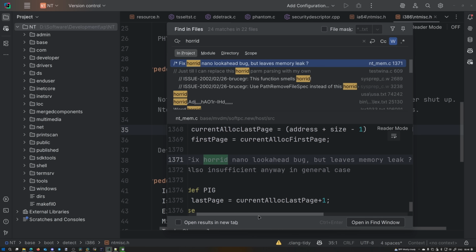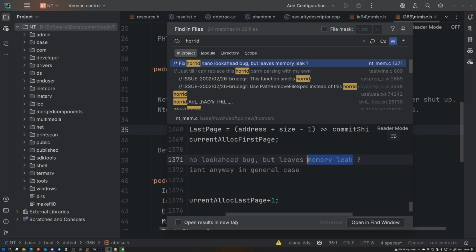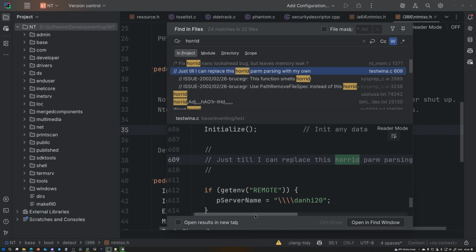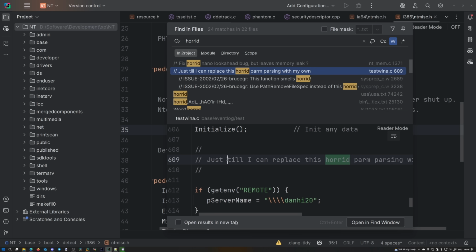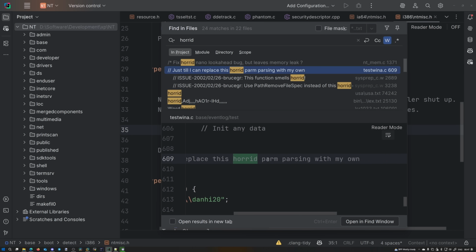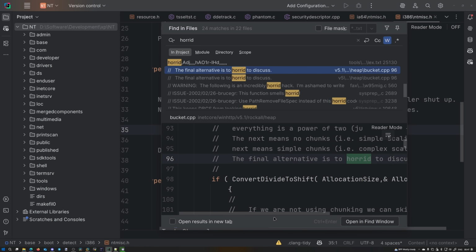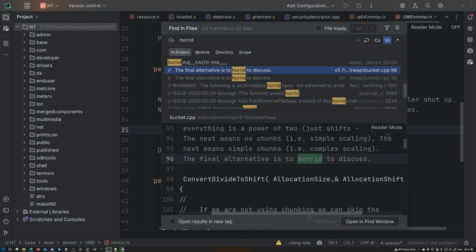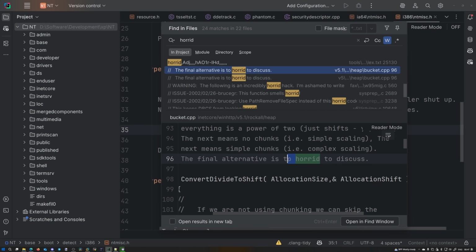Fix horrid lookahead bug, but leaves memory leak? Oh my god. Just till I can... Today I learned, I think. Today I learned I can replace this horrid parameter parsing with my own. Yeah. The final alternative is too horrid to discuss. Yes, they forgot the O here.